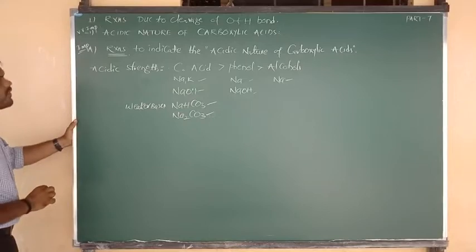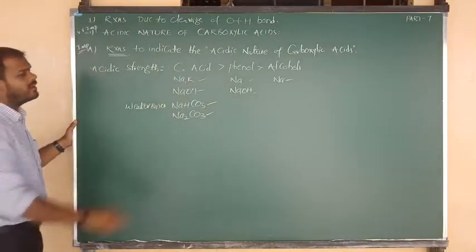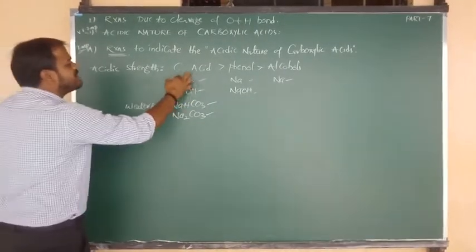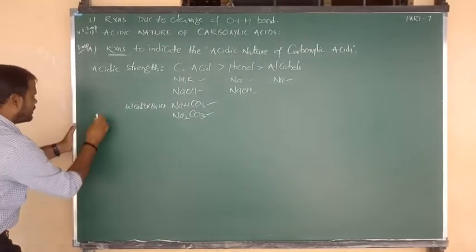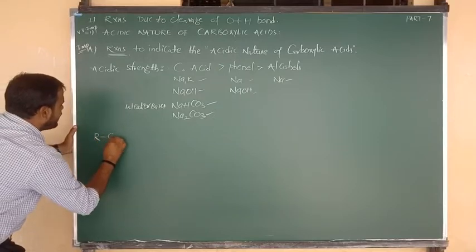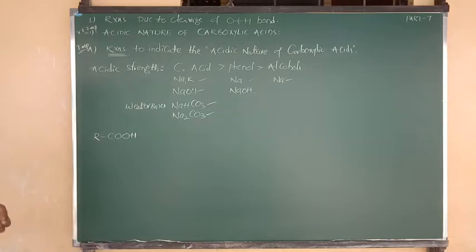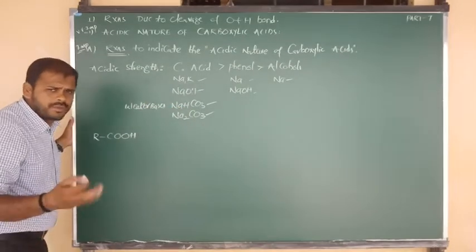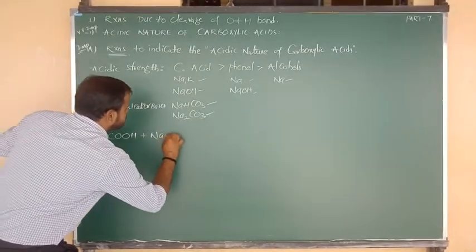First of all, reaction number one, that is about the active metals. What is active metal? One is sodium, one more is what? Potassium. Let me consider the general formula of carboxylic acid. The formula is RCOOH, carboxylic acid. It reacts with any active metal of group 1A, sodium, potassium, like that. Here I am going to consider sodium metal.